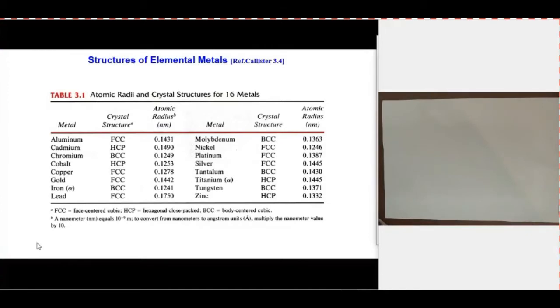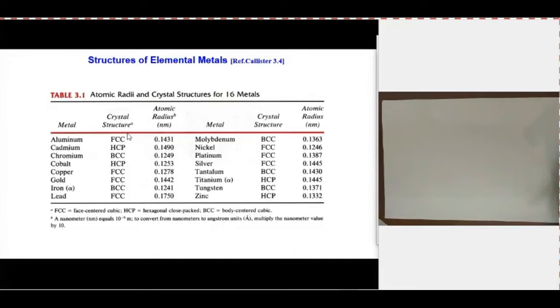Out of these 14 crystal structures, most metals have the body-centered cubic (BCC), face-centered cubic (FCC), simple cubic, or hexagonal close-packed crystal structures. In this slide, we can see the most common metals with their corresponding crystal structures and atomic radius. We also discussed the relation between the atomic radius and the crystal structure.